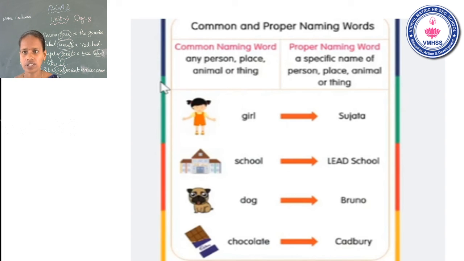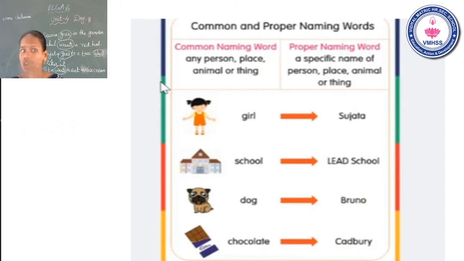See the examples. What is the difference between common and proper naming words? See, the first one, girl. Everyone says girl, that is common. But specific Sujata, that is proper naming word. Is that clear? See the next example.